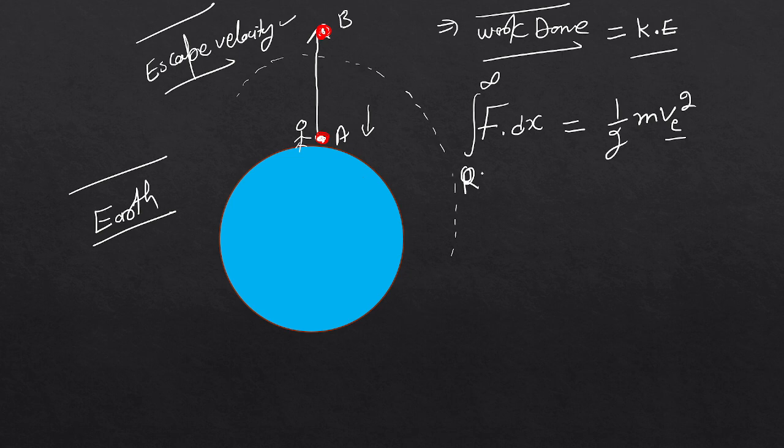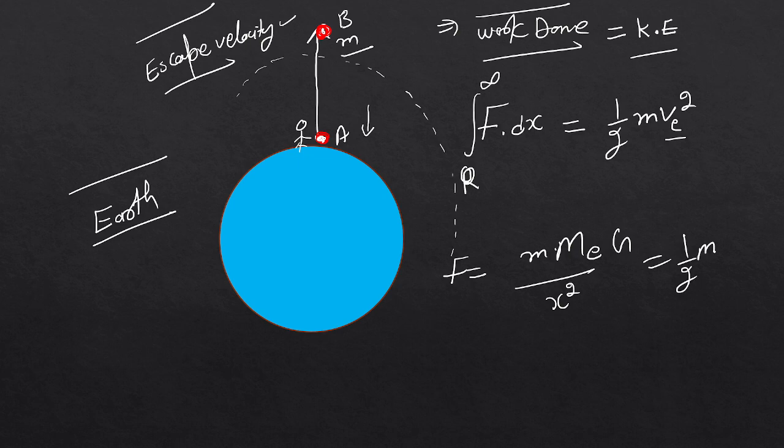Now we know the gravitational force between two objects. Let's say m is the mass of the small object that we are throwing, and capital M is the earth's mass, over x square, times g. This is equal to 1 over 2 m ve square, and this is dx. This is our expression. I wrote it directly, so don't be confused here. Let me write it here again.